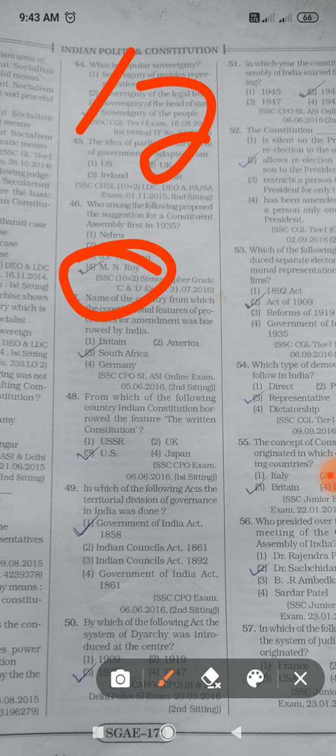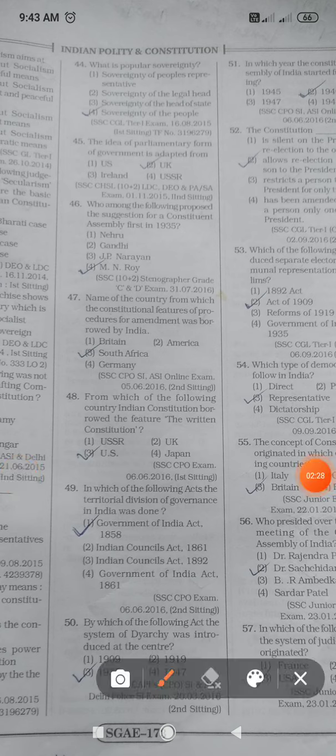Next, name the country from which the constitutional feature of the procedure for amendment was taken. So the country was South Africa. Next, from which of the following countries did the Indian Constitution borrow the feature of the written Constitution? So USA.